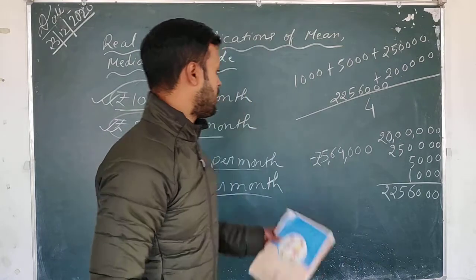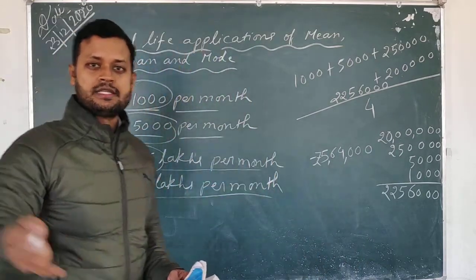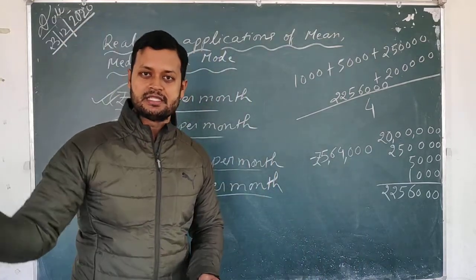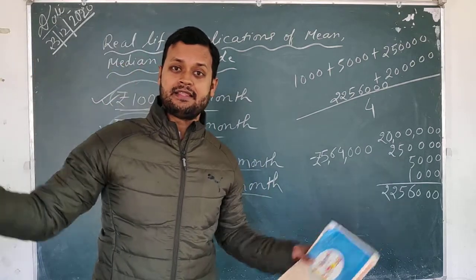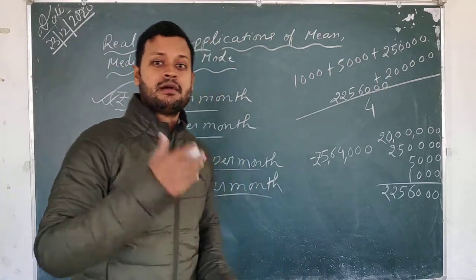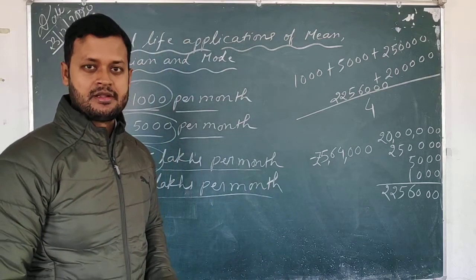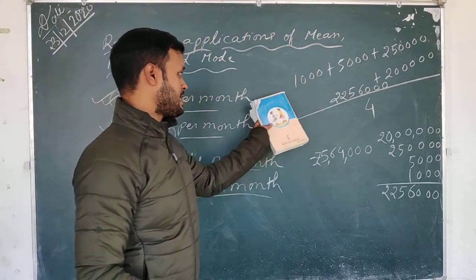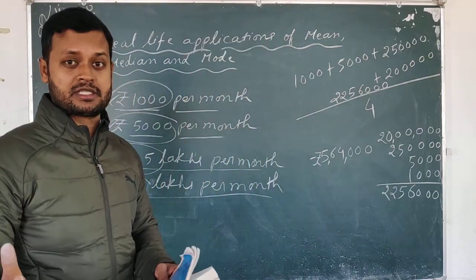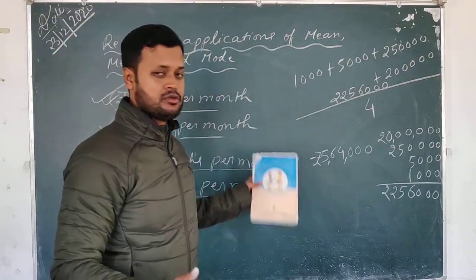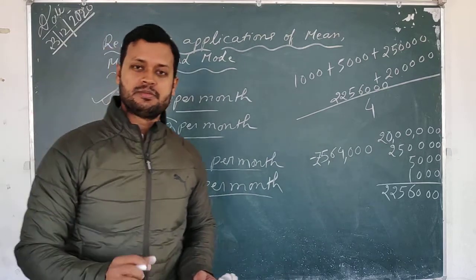Government will feel that all these people are rich. So what is the need of sending certain kinds of things here? In this kind of case, where we are collecting large data, there is large variation. We will mainly use the median here. Okay, but when the observations that you have collected do not vary so much, all are nearby, then you can use the mean to find the approximate or correct result.